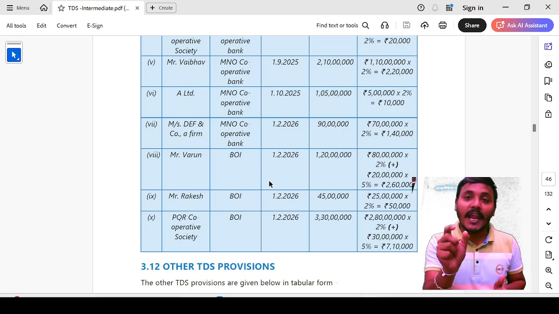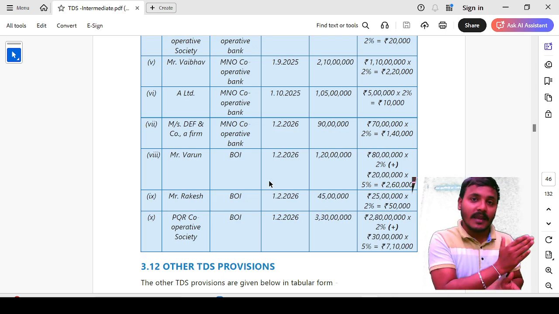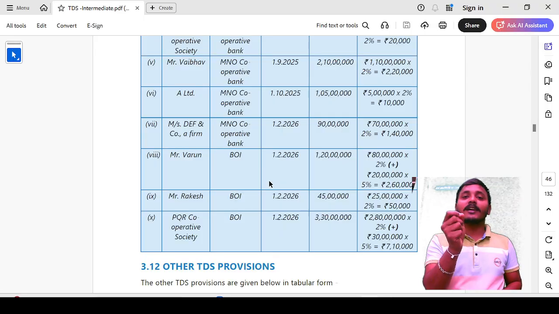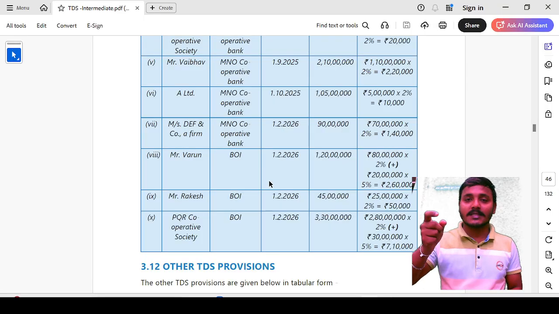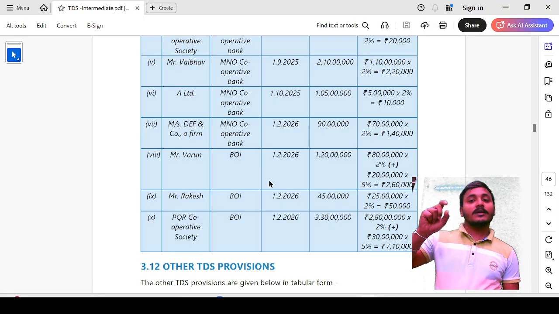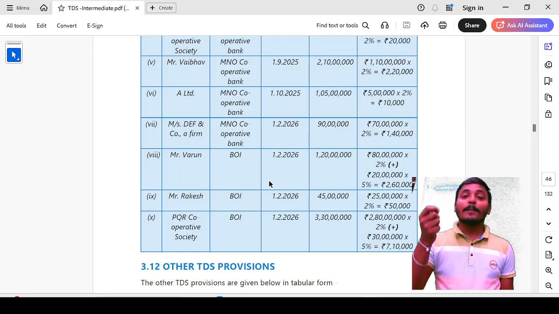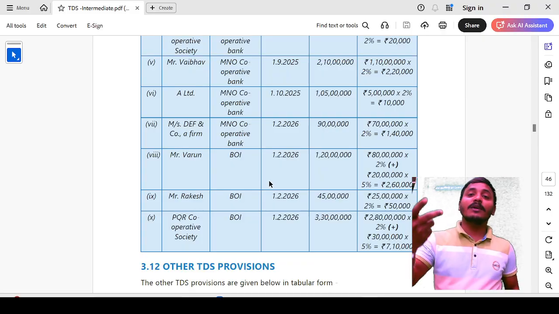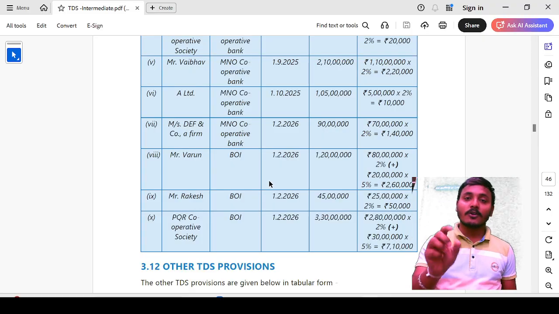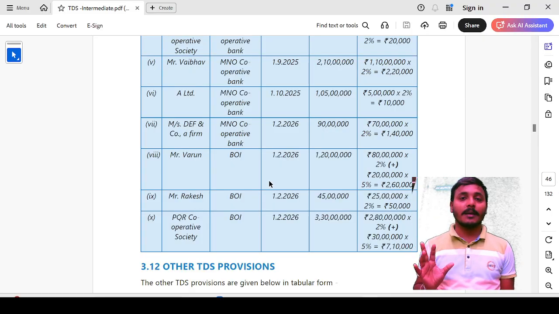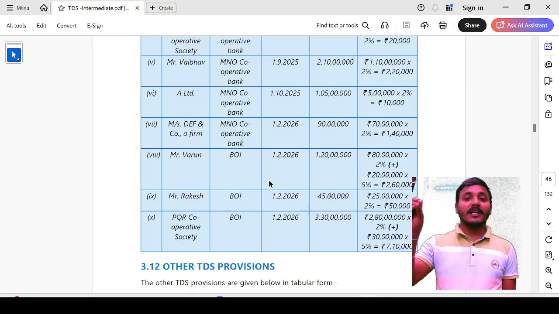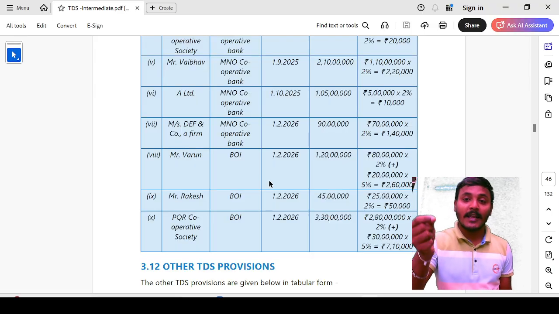That means first 80 lakh rupees: 1 crore rupees minus 20 lakhs, 80 lakhs. On 80 lakh rupees the applicable TDS rate is 2%, plus the amount exceeding 1 crore, which is 20 lakh rupees. For that 20 lakh rupees the 5% TDS rate is applicable. 20 lakh rupees multiplied by 5%. Then the total TDS liability comes to around 2,60,000.